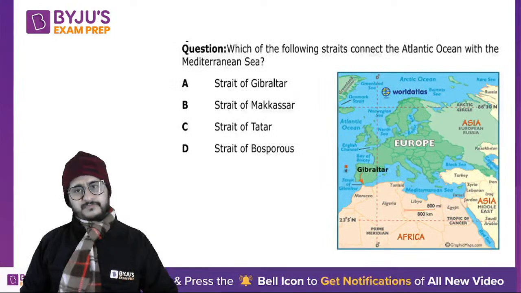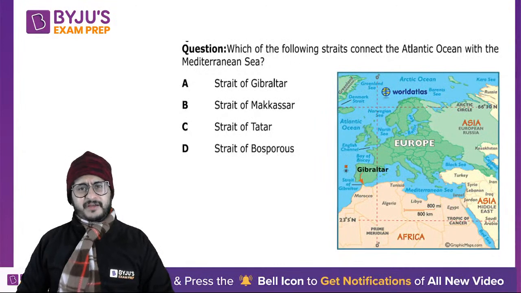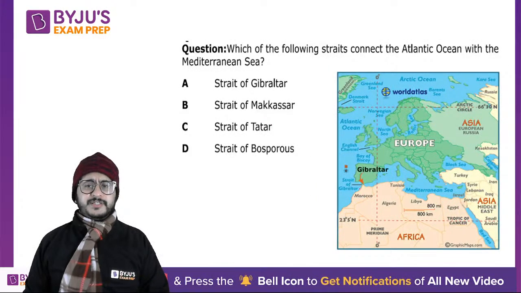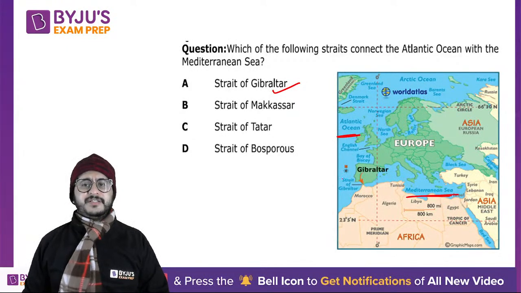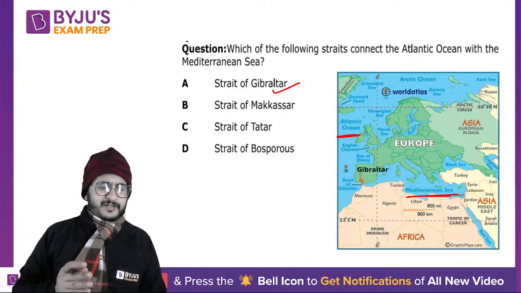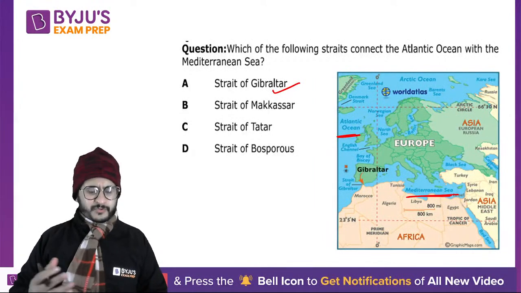Okay, so something from geography, and I've seen this question in some other papers as well. Which of the following straits connects the Atlantic Ocean with the Mediterranean Sea? Okay, so it is the Strait of Gibraltar. Strait of Gibraltar between north of Africa and Europe, right? So the countries here are Morocco and Spain. So this is the strait which connects. Here you have Atlantic Ocean on the west, and on the east you have Mediterranean Sea. So it connects these two water bodies. Okay, so very common, like if you have done well in geography and you remember all those things, you could have answered this question.